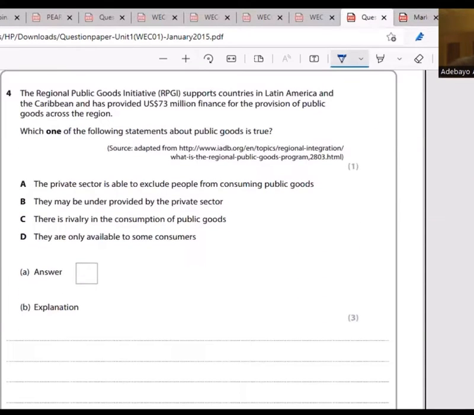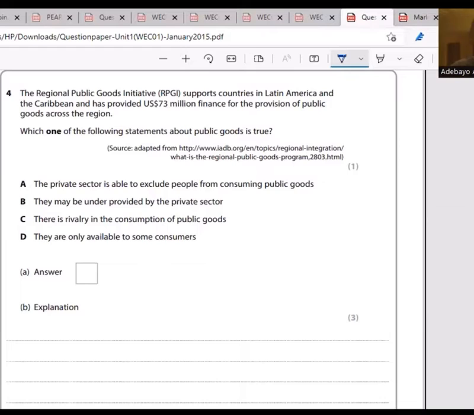It said the Regional Public Goods Initiative supports countries in Latin America and the Caribbean and has provided $73 million US finance for the provision of public goods across the region. Which one of the following statements about public goods is true? Public goods are goods that are non-excludable and non-rivalrous. That means the consumption of the product by an individual does not stop others from consuming them.